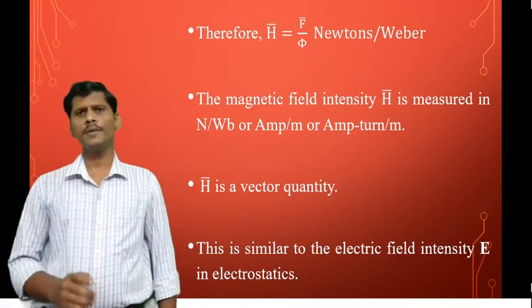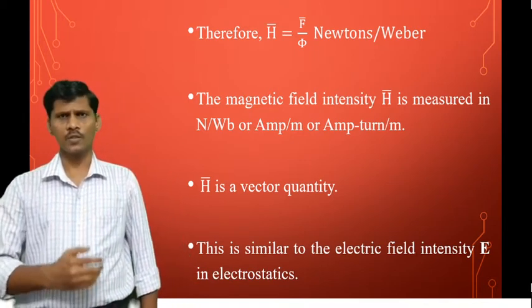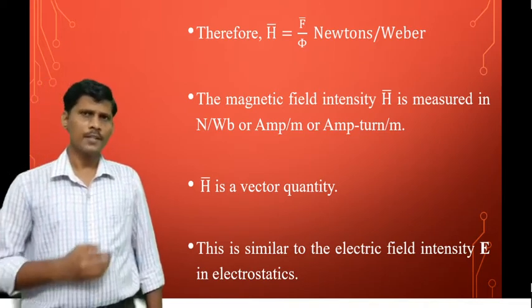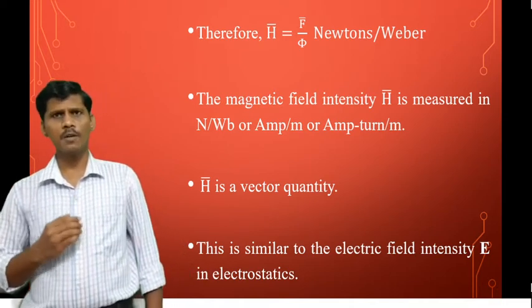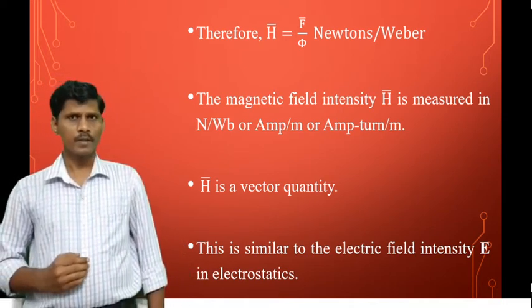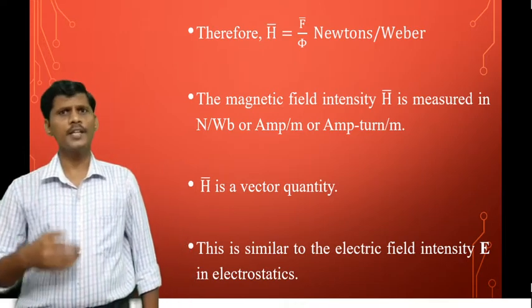The magnetic field intensity is similar to electric field intensity in electrostatics. In electrostatics, E bar is the electric field intensity. In magnetostatics, H bar is the magnetic field intensity.